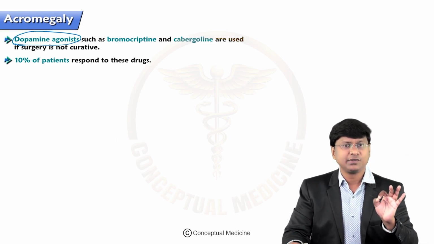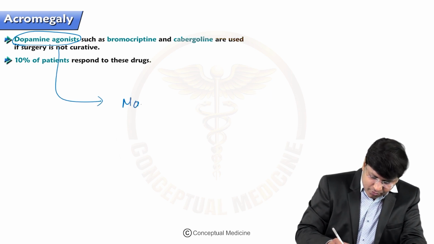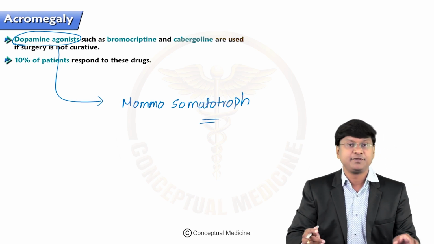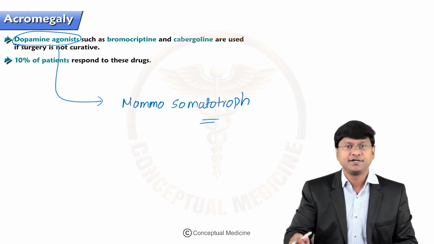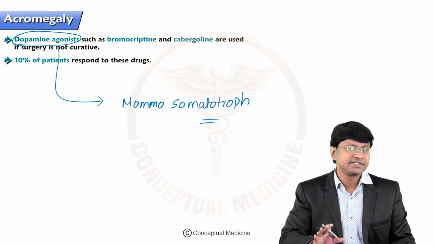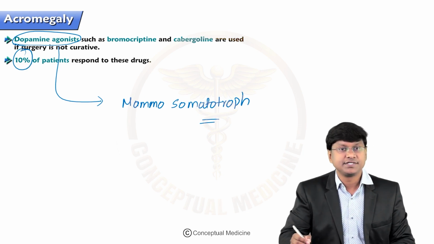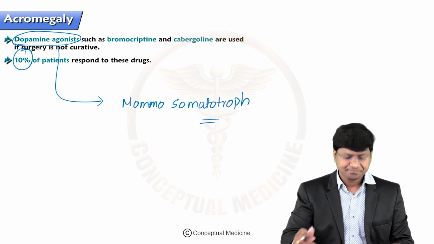These dopamine agonists are given in individuals with somatotroph type of pituitary adenoma, where we give bromocriptine as well as cabergoline. Right? They are used if the surgery is not curative, and almost 10% of the patients respond to these drugs.